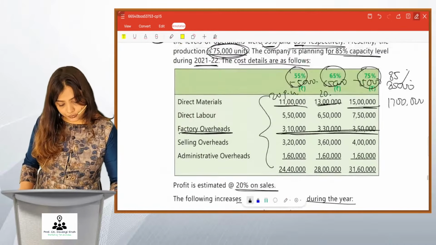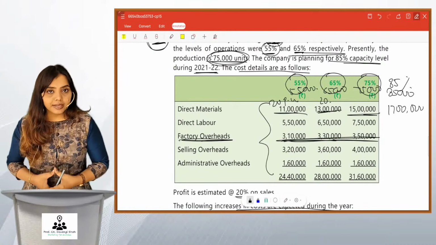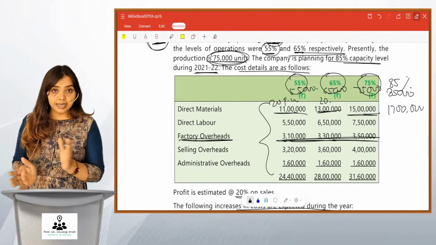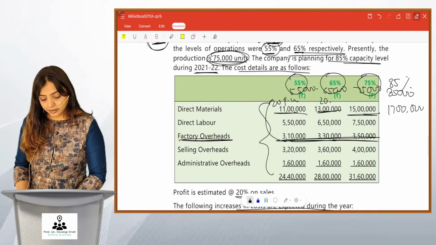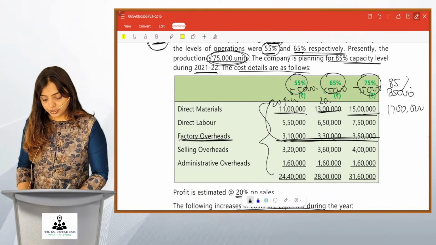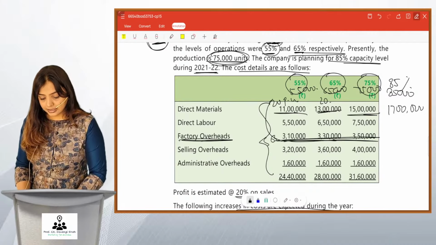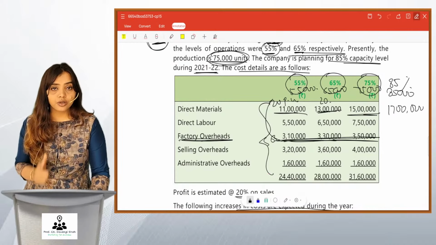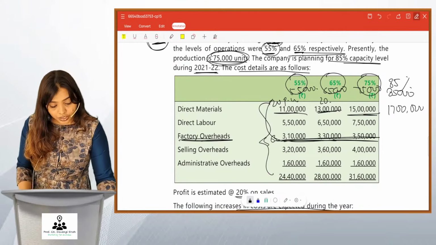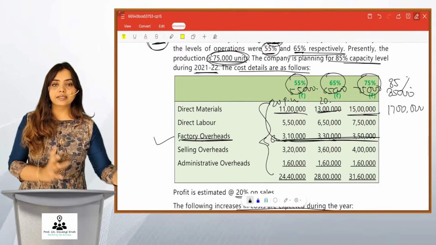So what we will do is for factory overheads here, it is variable, fixed, we'll have to find it out. If it is semi-variable, we'll do the segregation and then find it. Let's see. 3,10,000 for 55,000 units, you get 5.6363 something, and 3,30,000 divided by 65,000, you get 5.07. So friends, this factory overheads is neither fixed nor variable, it is semi-variable. So this factory overheads, we are going to do the bifurcation into fixed and variable.